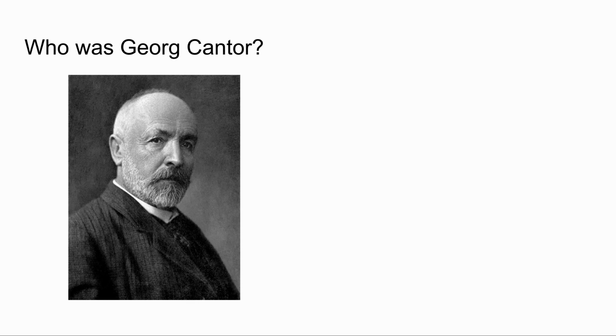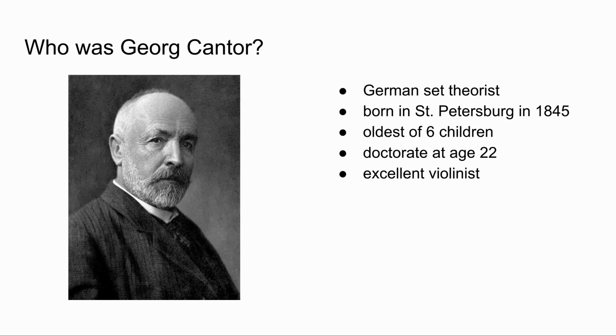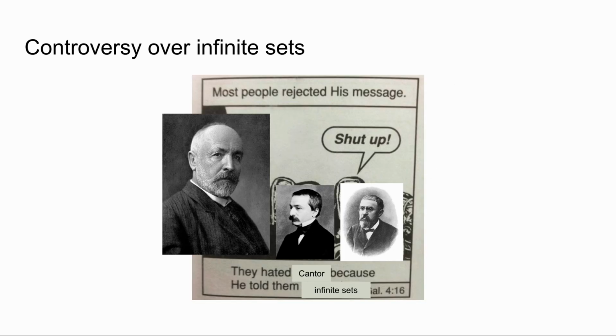Who was Georg Cantor? Cantor was a German set theorist, so it might surprise you to learn that he was actually born in St. Petersburg, Russia in 1845. He was the oldest of 6 children. He got his doctorate at just the age of 22, and apparently he was an excellent violinist. So Cantor's big theory was his theory of infinite sets, and even though it is widely accepted today, as we can see in this meme, it was highly controversial at the time.